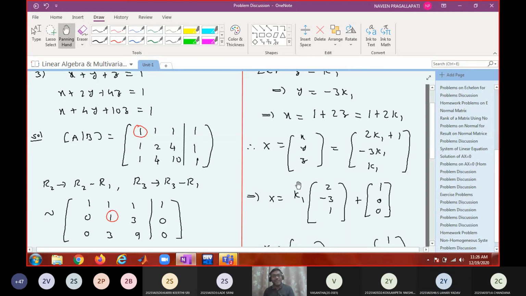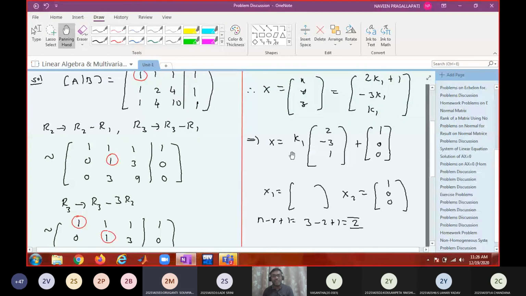We can get infinite solutions by giving different values to k1. So give k1 equal to 1. If you give k1 equal to 1, what is x? Is this 3, minus 3, 1? Yeah. So the solution is the sum of these two for different values of k1, not this itself. Do you understand?